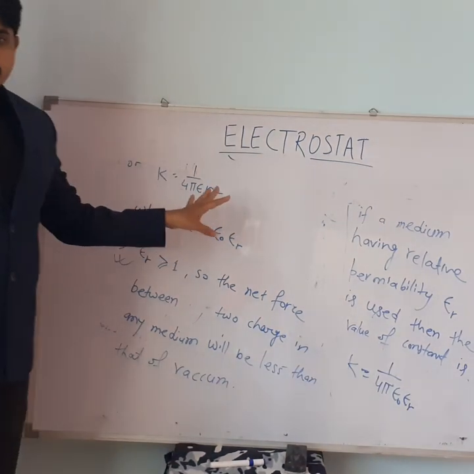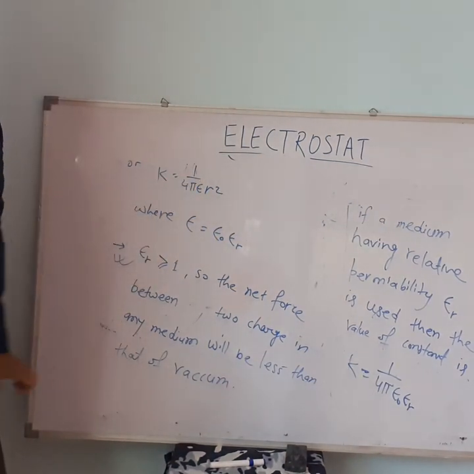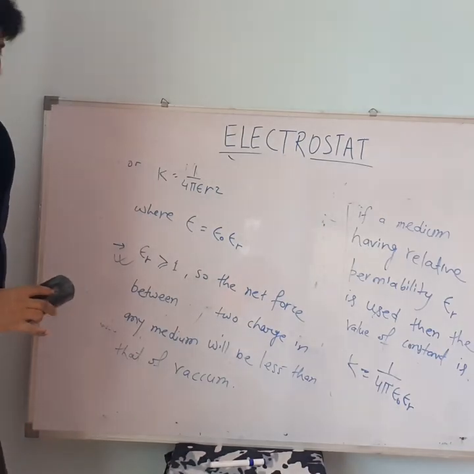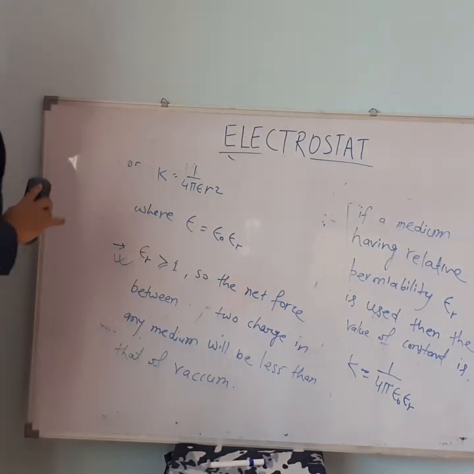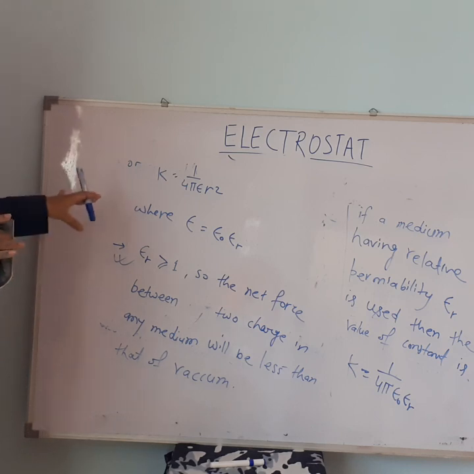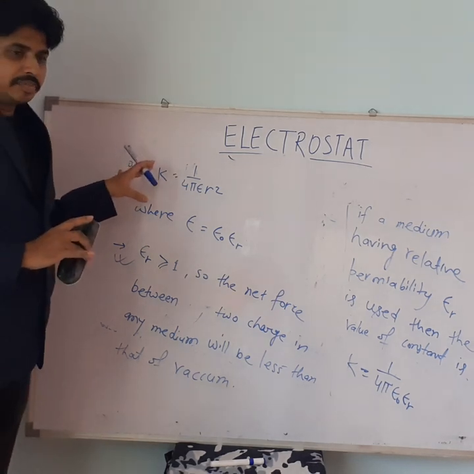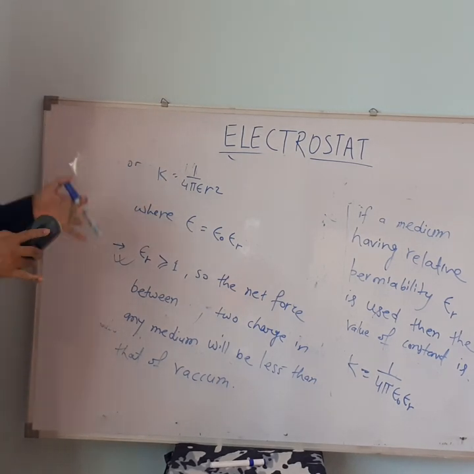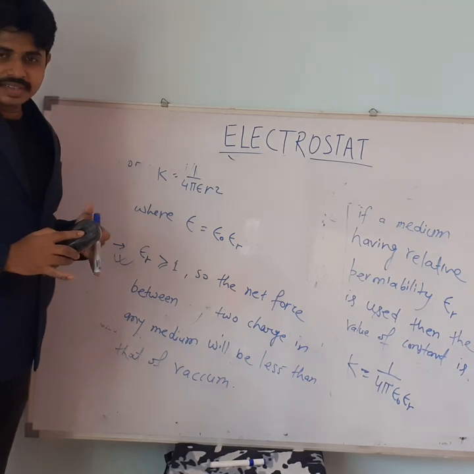Then the force will reduce 10 times as compared to that of air. Okay. Now we will do some problems. So is it clear? This is the basic of Coulomb's law. Basically it provides the magnitude of the force acting between two charged particles.